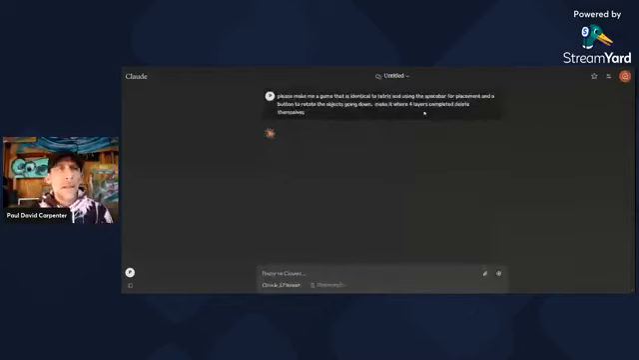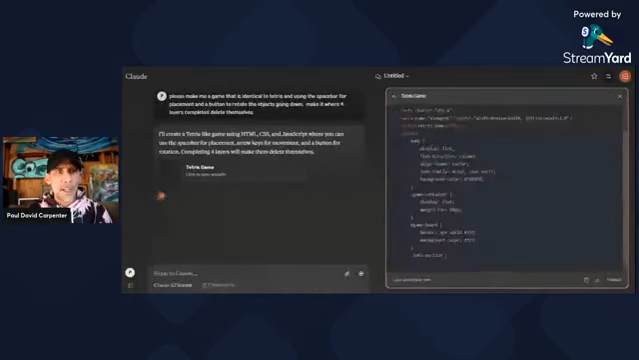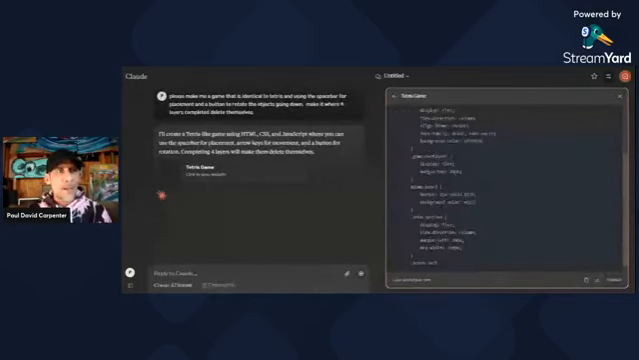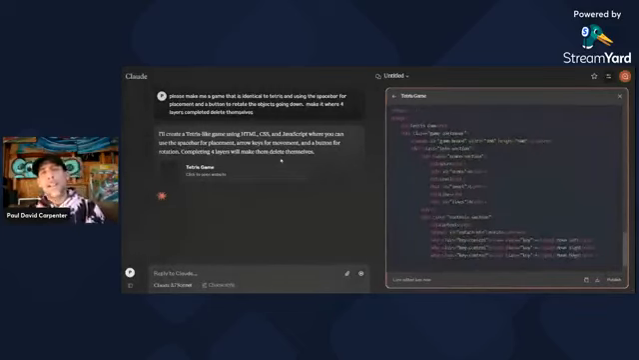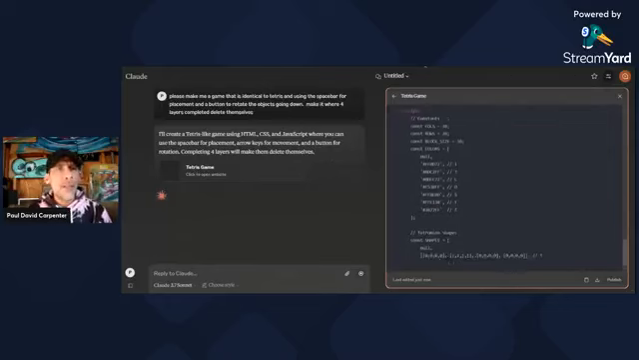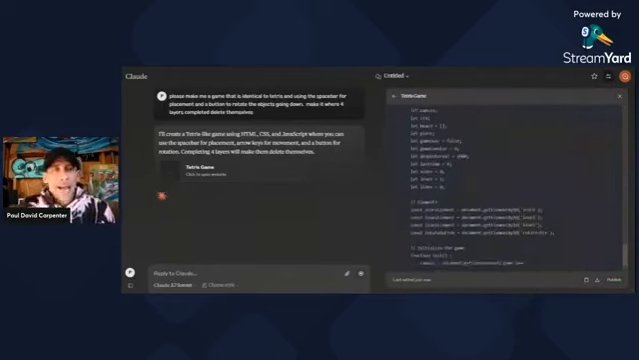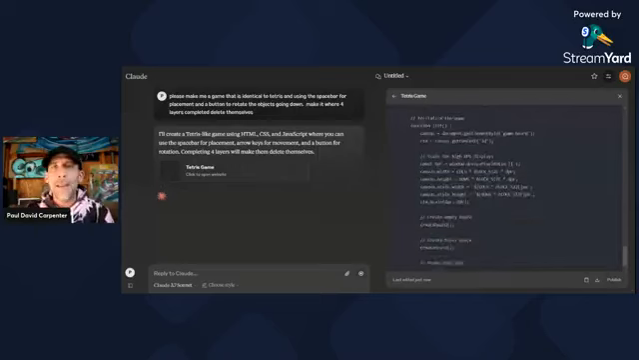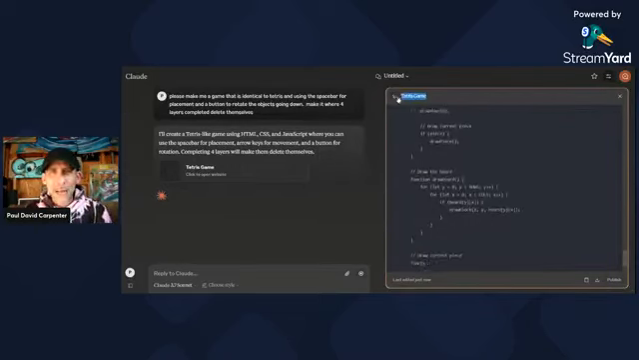There we go. So now it's going to make a game using HTML, CSS, and JavaScript, where you can use the space bar for placement, arrow keys for movement, and a button for rotation. Completing all 4 layers will make them delete themselves. So literally what we just asked for, it's building it for us right now. I don't know how much more ridiculous this needs to get than this, but this is insane. It's literally making a Tetris game for us.